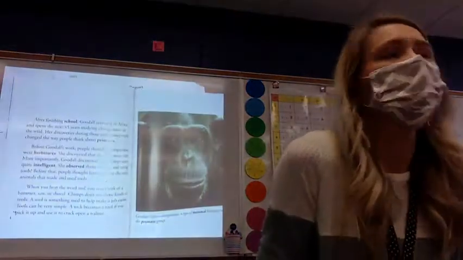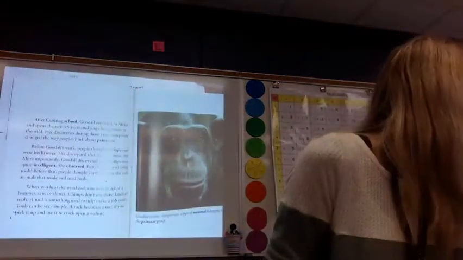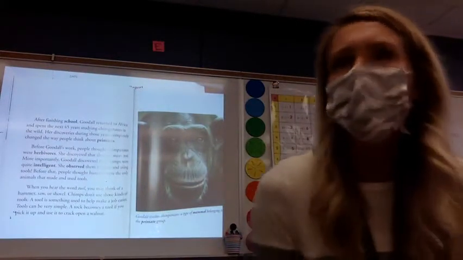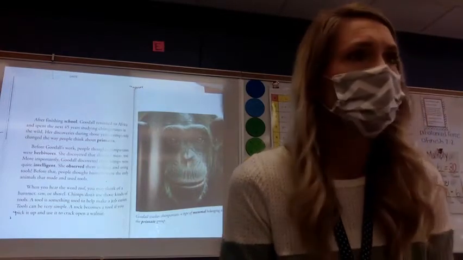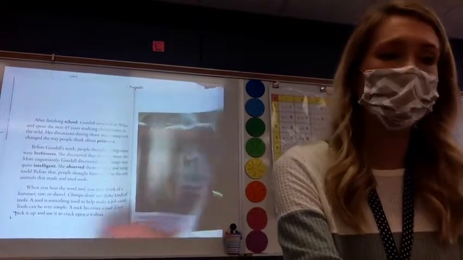So before that, people thought that who used them? Humans, and that was it. But in fact, Jane Goodall discovered that chimps use them as well. Do you think other primates might use them too? Yes. Yeah, very good. Third graders, go ahead and turn the page.